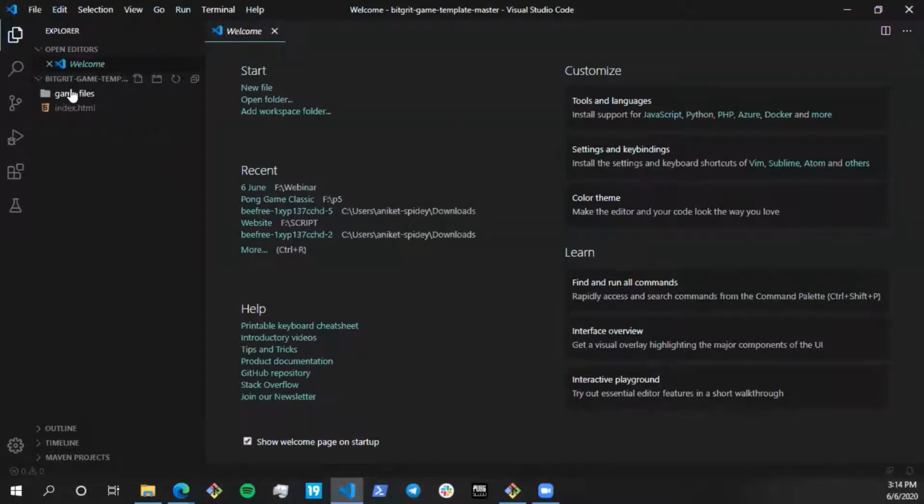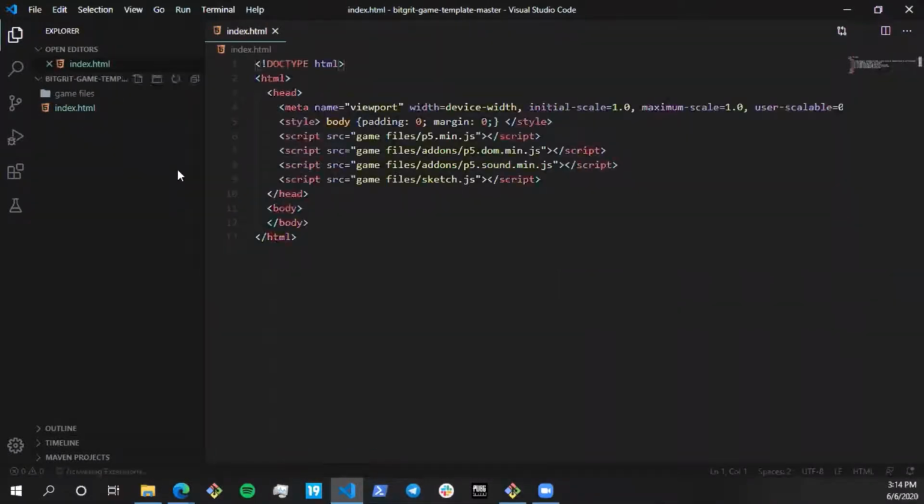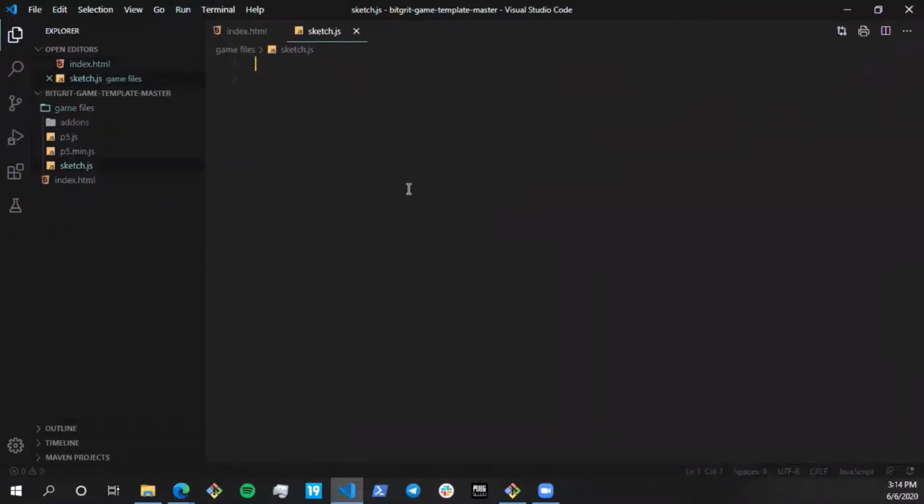All right, so you can see I've opened the same folder over here, BitGrid Game Template Master. We have an index.html over here, which we don't really have to care about. And in the game files folder, we have a sketch.js, and this is our crucial file of today's webinar. Right. So all of our focus should be on this file. This is the main place we're going to be writing all our code. All right. So I think let's get started.